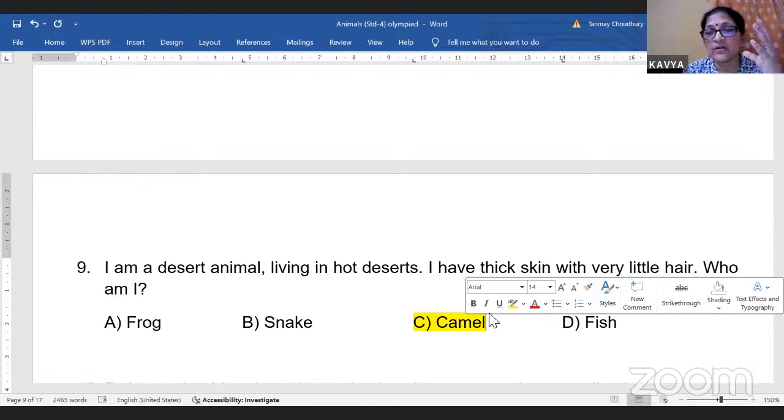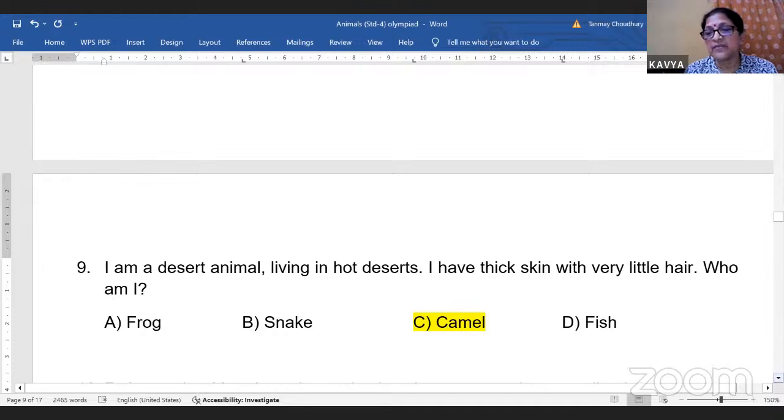These eyelashes form like a curtain over their eyes, which does not allow the sand to get into their eyes. And these camels have got nostrils which they can open and close at their will. So whenever there's a sandstorm, the nostrils of the camel close and they will open once the sandstorm is off. And this is another adaptation.